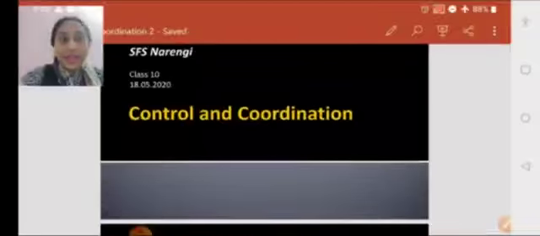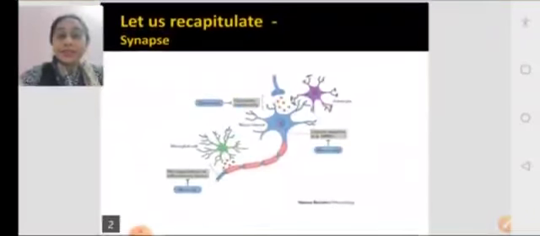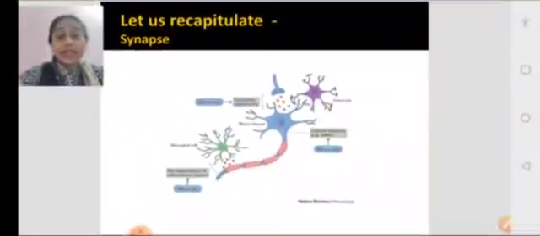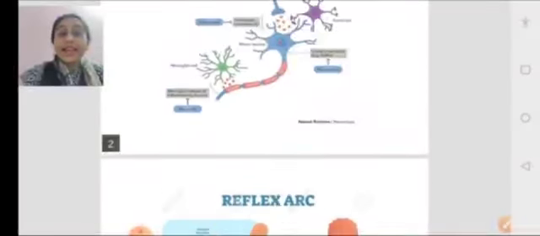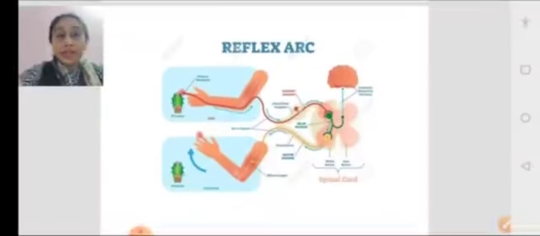So in the last class, what we have studied, let us revise something, okay? In the last class, I told you about synapse, that synapse is a minute gap between two neurons or a neuron and a muscle cell through which the impulse is sent. And then we also learned about reflex arc and reflex action. Reflex action is that sudden involuntary action which is controlled by spinal cord, and the pathway of this reflex action is called the reflex arc. We got to know about this.